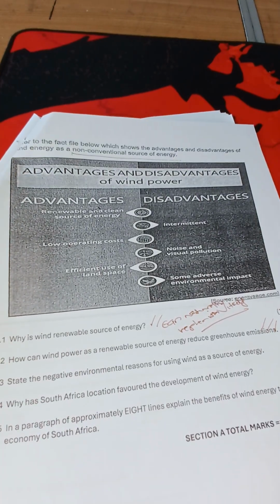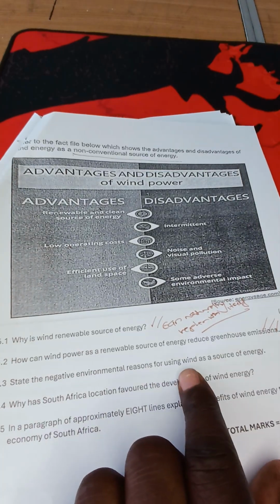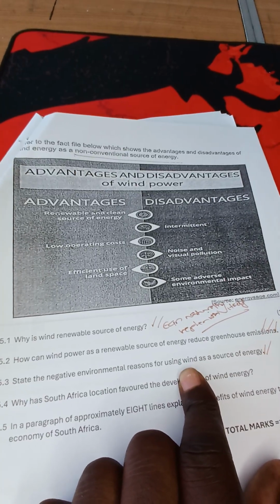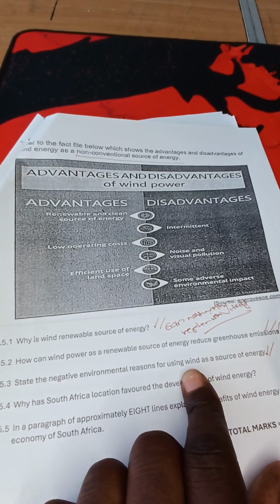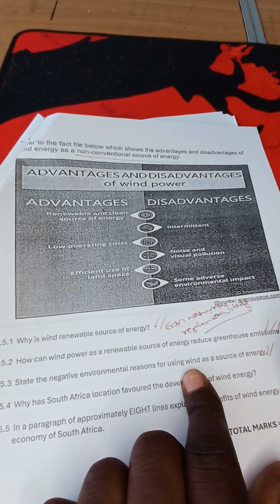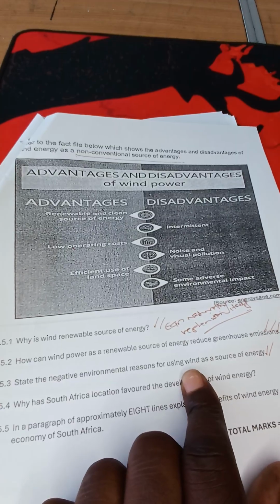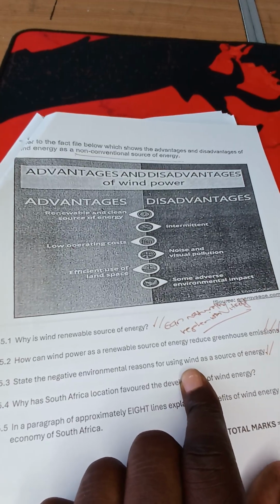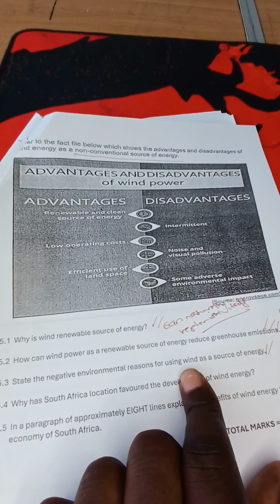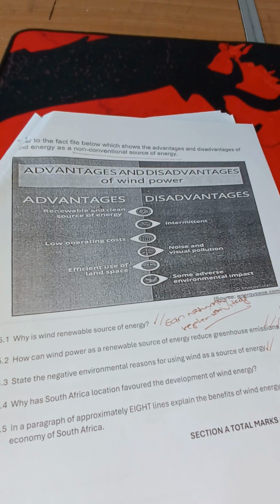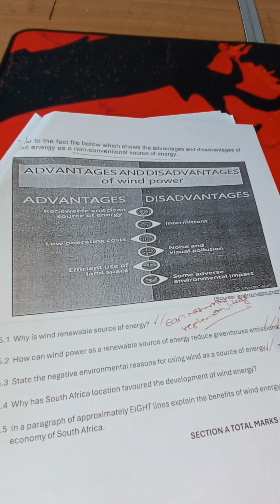Then state the negative environmental reasons for using wind as a source of energy. 2.5.3. It is a threat to wildlife. It destroys ecosystems. Destruction of habitats. Those are some of the things that you can actually include. Removing natural vegetation and deforestation required to set up wind farms. That's how it actually affects the environment negatively. It also affects the aesthetic nature of the natural environment. So those are things that you can actually talk about.